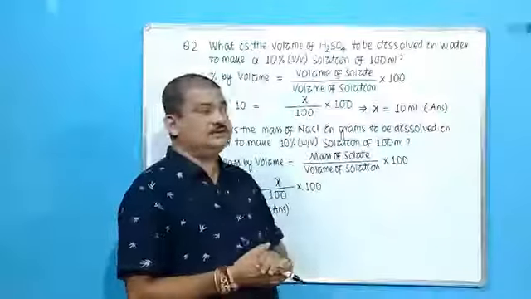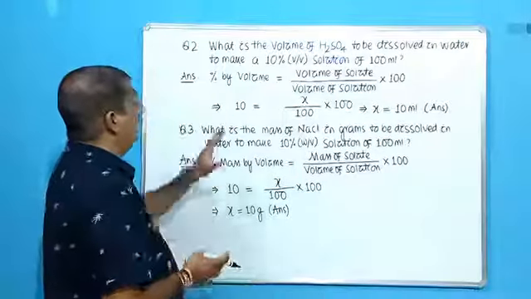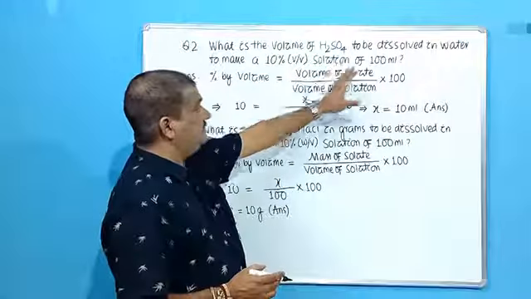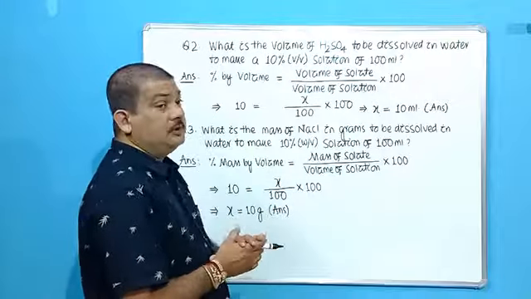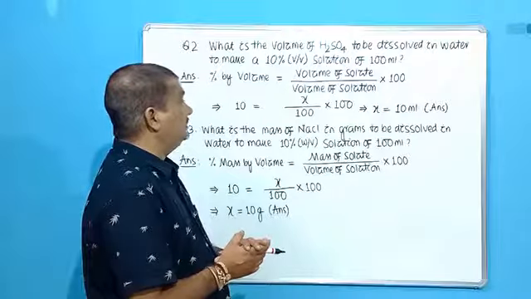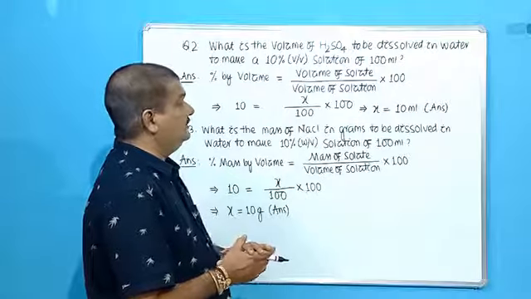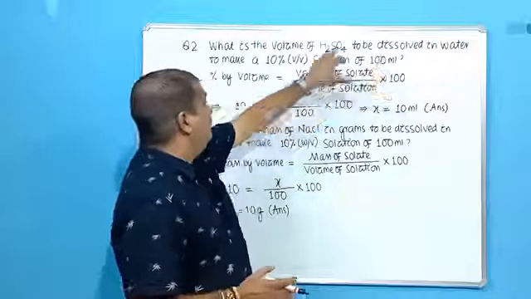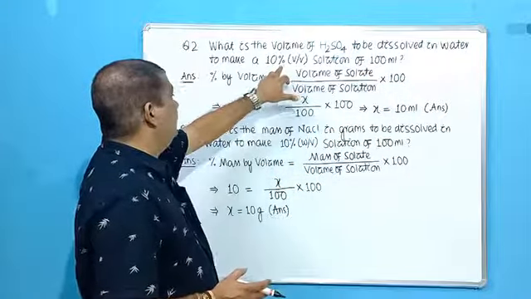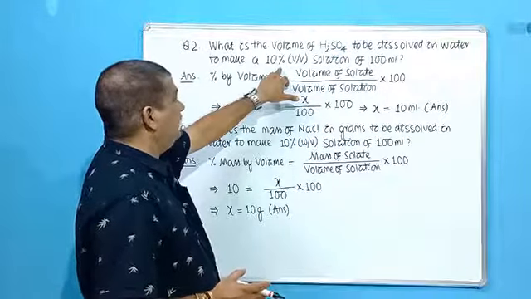Okay. So next students, coming up to question number 2. What is the volume of sulfuric acid to be dissolved in water to make a 10%, that means volume by volume solution of 100 milliliters. So what is given here? The volume of the solution is given to be 100 ml. What is the percent by volume? 10%. What you need to find out?